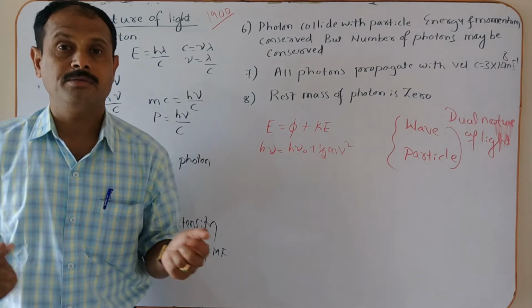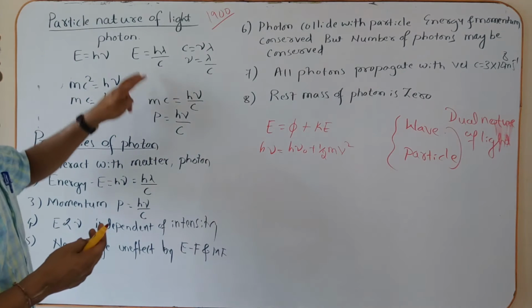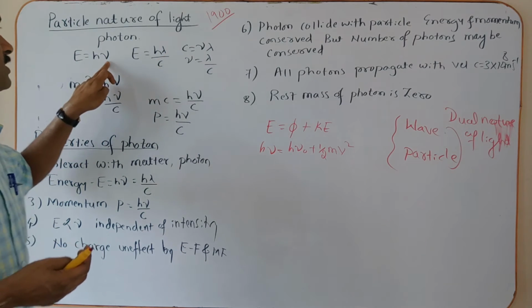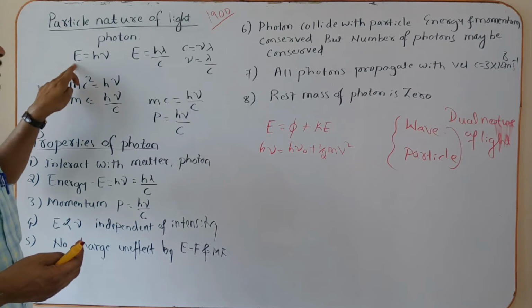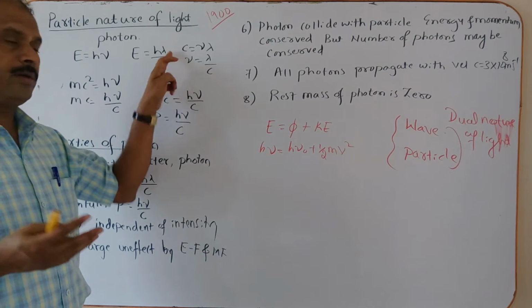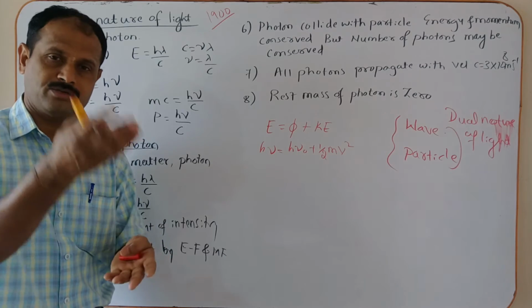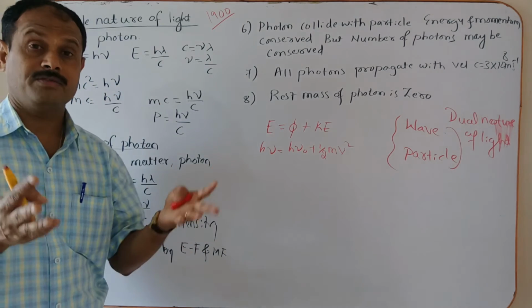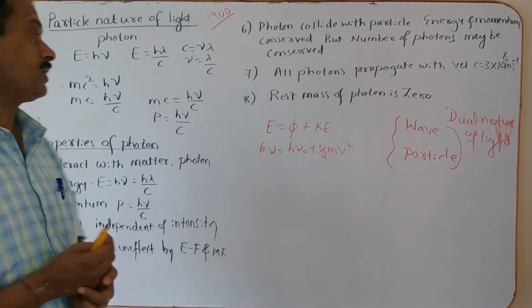At that moment, it behaves like a particle. That energy is also equal to h nu, or h c divided by lambda. Nu is the frequency, h is the Planck constant, E is the energy. What about lambda? Lambda is the wavelength of the light, or you can say of the photon. Then c is the velocity of the light, or you can say the velocity of the photon.